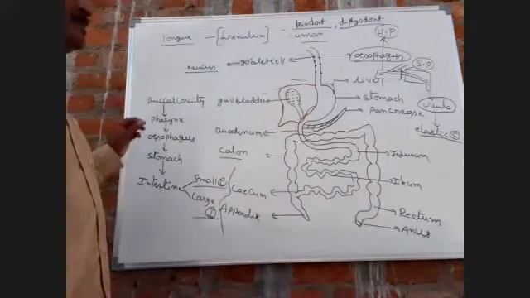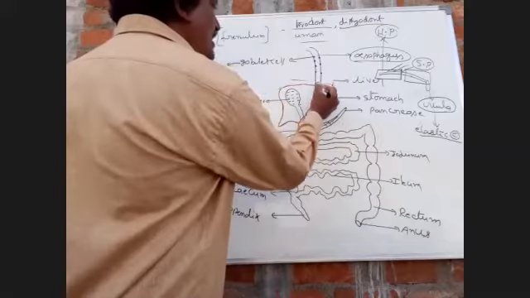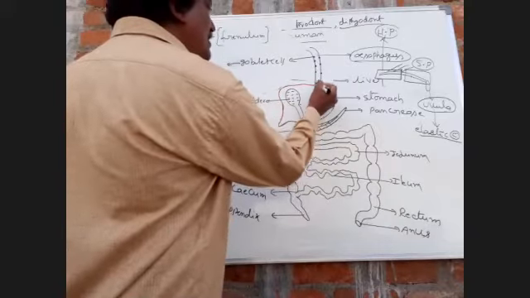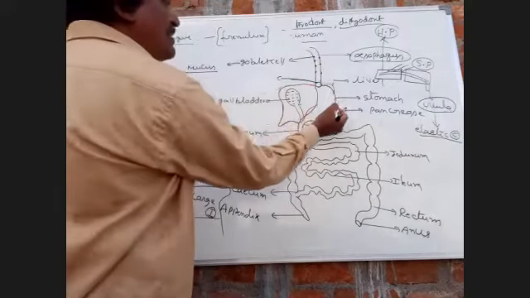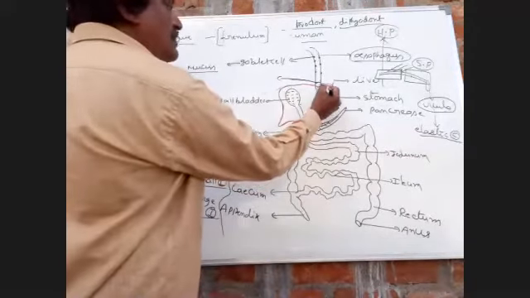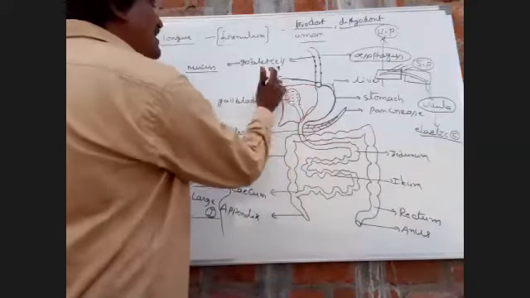Between the esophagus and stomach, the cardiac sphincter muscle is present.